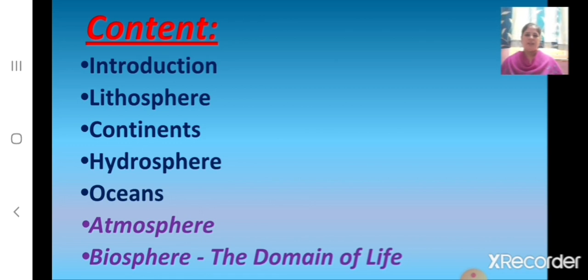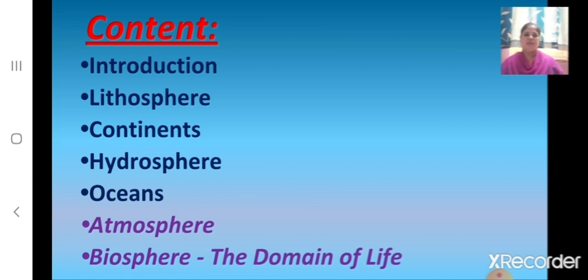And more than 97% of the earth's water is found in the oceans, which is too salty for human use. And children, we learnt about oceans. That is, oceans are the major part of hydrosphere. And there are 5 major oceans. They are the Pacific Ocean, the Atlantic Ocean, the Indian Ocean, the Southern Ocean and the Arctic Ocean.